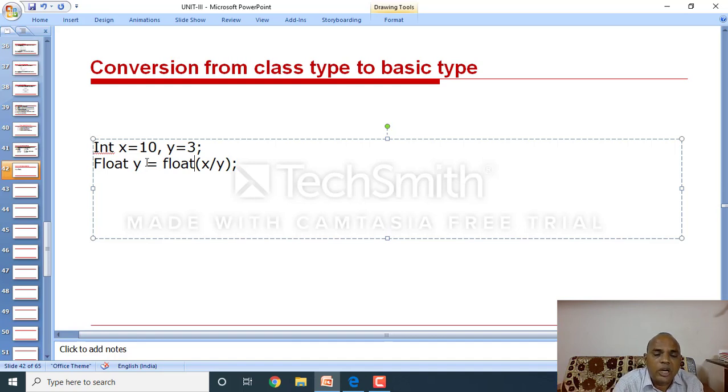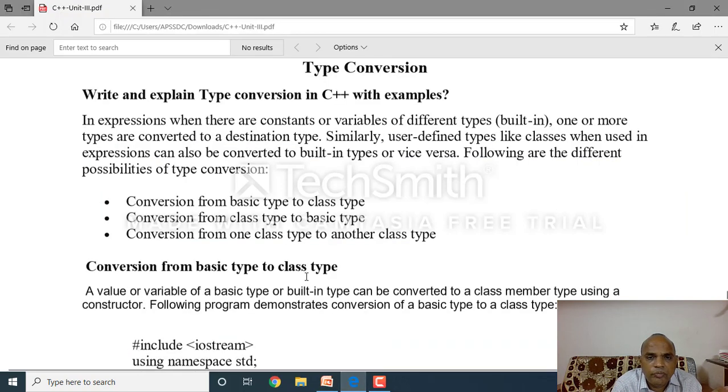So this is called type conversion. Clear? Temporarily, I convert integer to float. Clear, all of you? This is called typecasting. So then we will get an exact float value, 3.333 something. Clear? This is called typecasting.